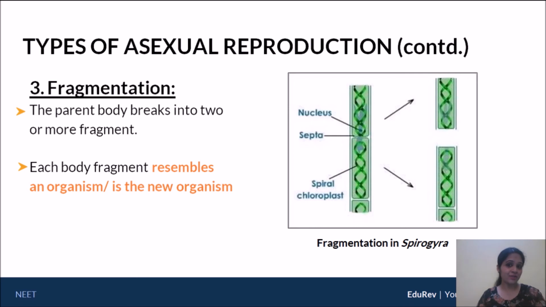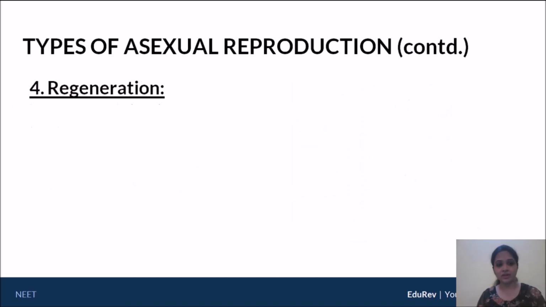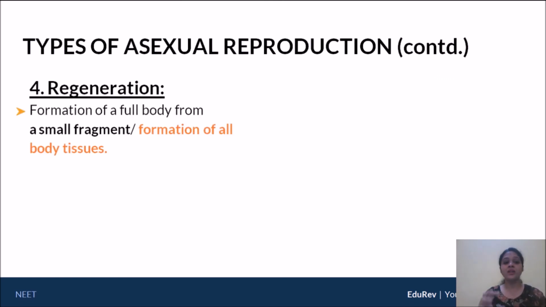Okay, so that is fragmentation. The moment the filament divides, the two cells as they stand, or the two smaller filaments as they stand, are already new organisms. Now, in that respect, let's try to understand what regeneration is. In the case of regeneration, we're going to study planaria. Now let's look at the technical definition: formation of a full body from a small fragment.